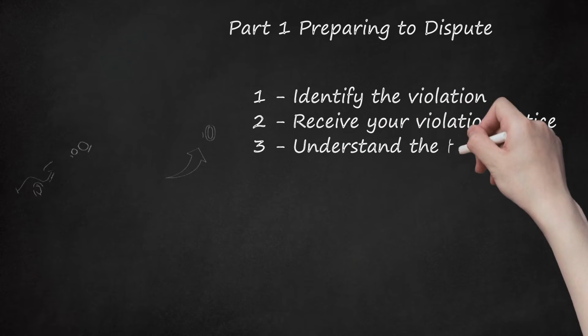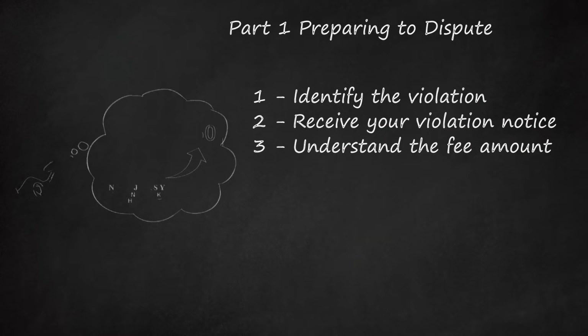3. Understand the fee amount. The Turnpike Authority assesses an administrative fee of $50 for each violation. The Turnpike Authority may adjust this amount from time to time, depending on the cost of assessing and collecting violations.